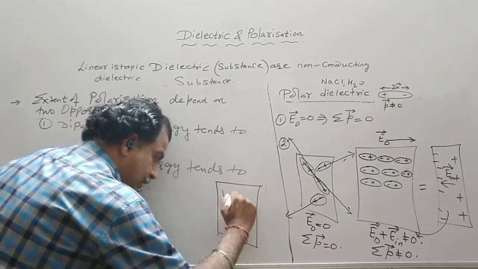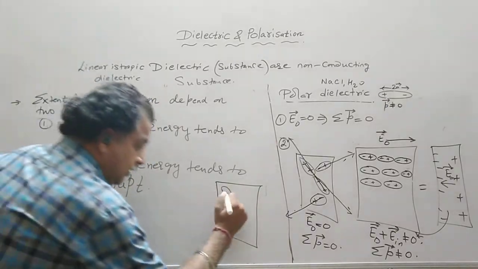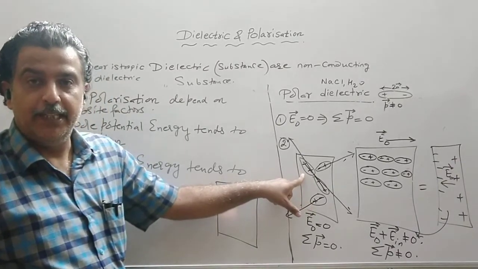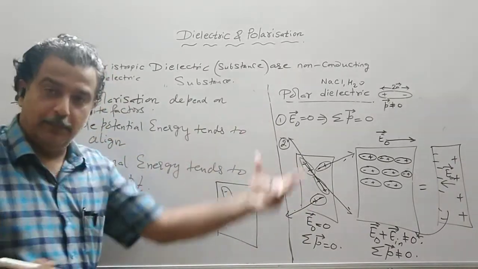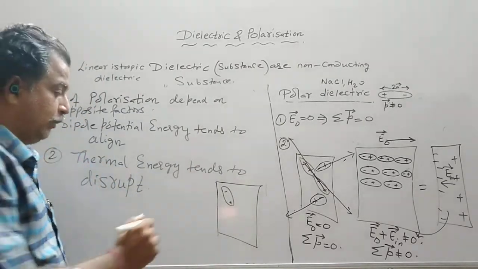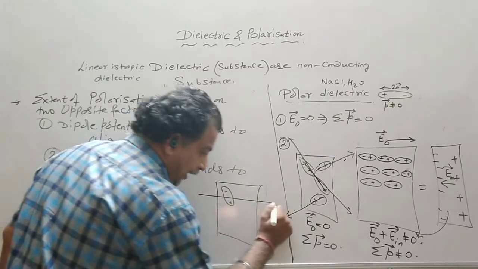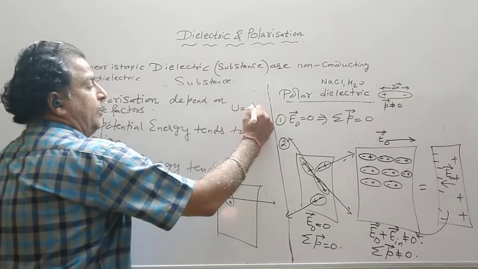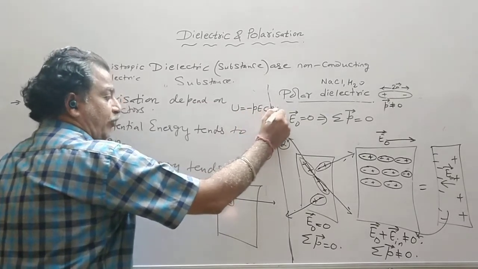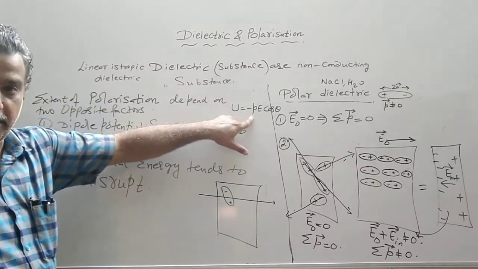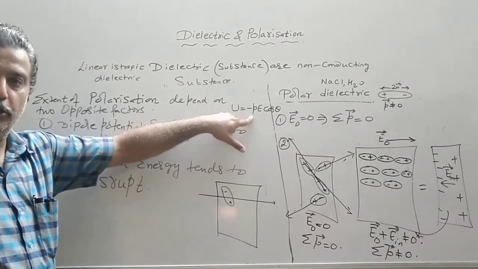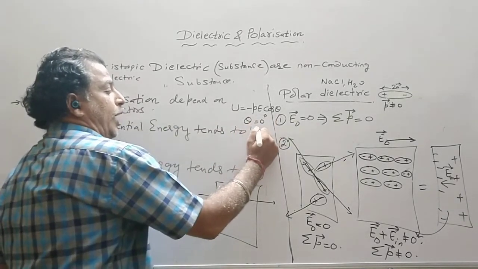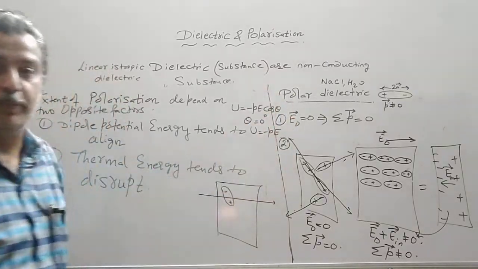Initially, this is NaCl, this is negative charge, this is positive charge, randomly oriented. It is randomly oriented due to thermal energy. Now when I apply the external electric field, we have derived the potential energy of a dipole, that is minus PE cos theta. If you remember, this is the potential energy of a dipole in uniform electric field, and when the dipole gets aligned, theta is equal to 0 and the minimum potential energy is minus PE.